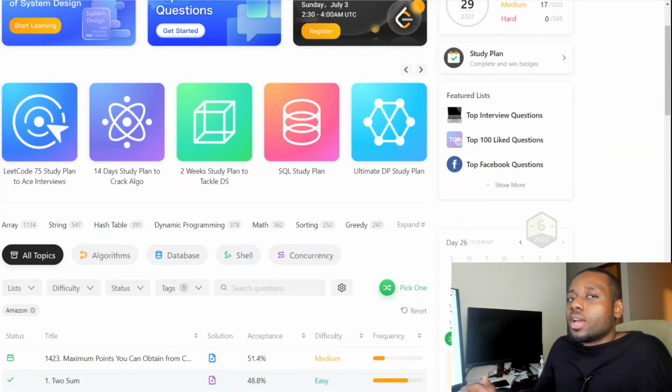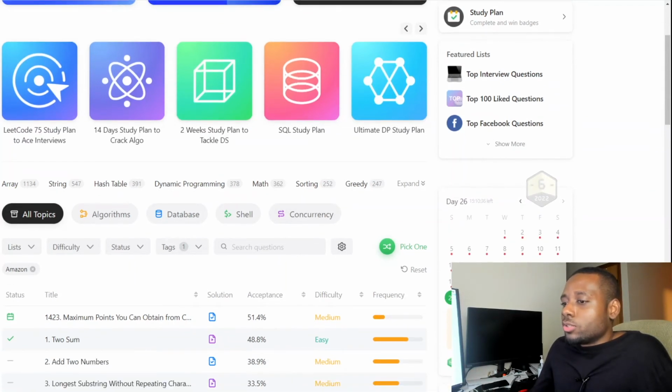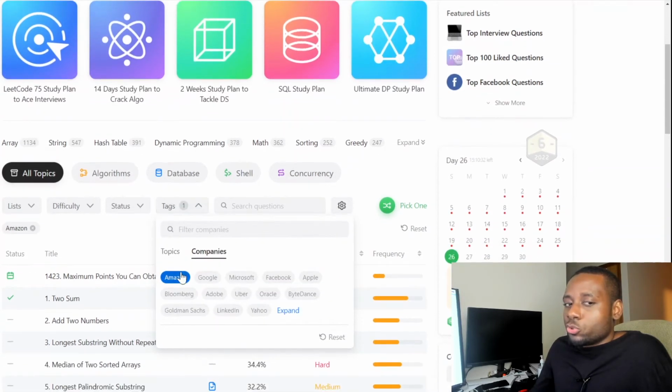We don't really know how it's going to go, but it's pretty accurate. A lot of people have seen the accuracy by using LeetCode, and that's what makes LeetCode such a great platform. So if you're short on time, you can filter by whatever company. Say you're doing Amazon, or you can do Google, and the list is going to get filtered by those companies.